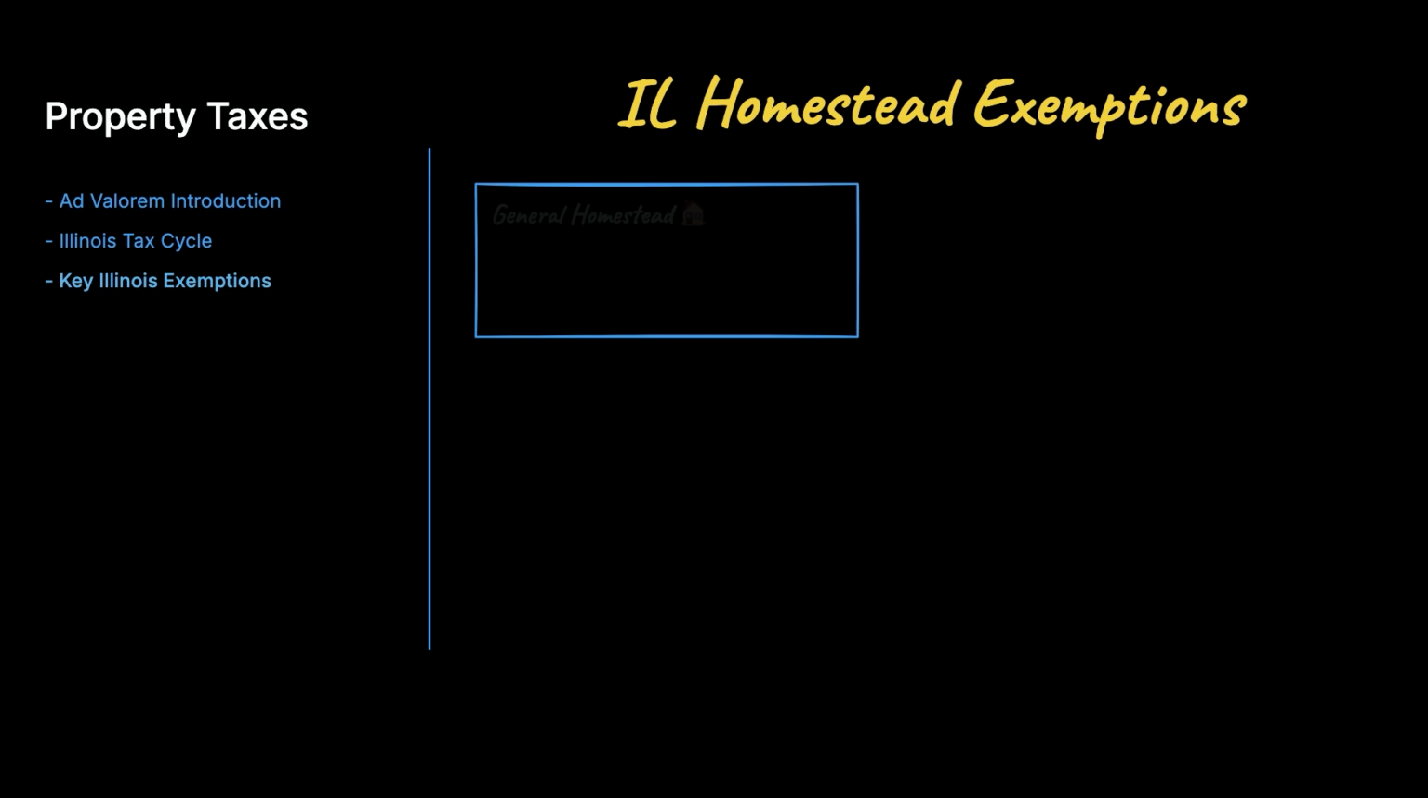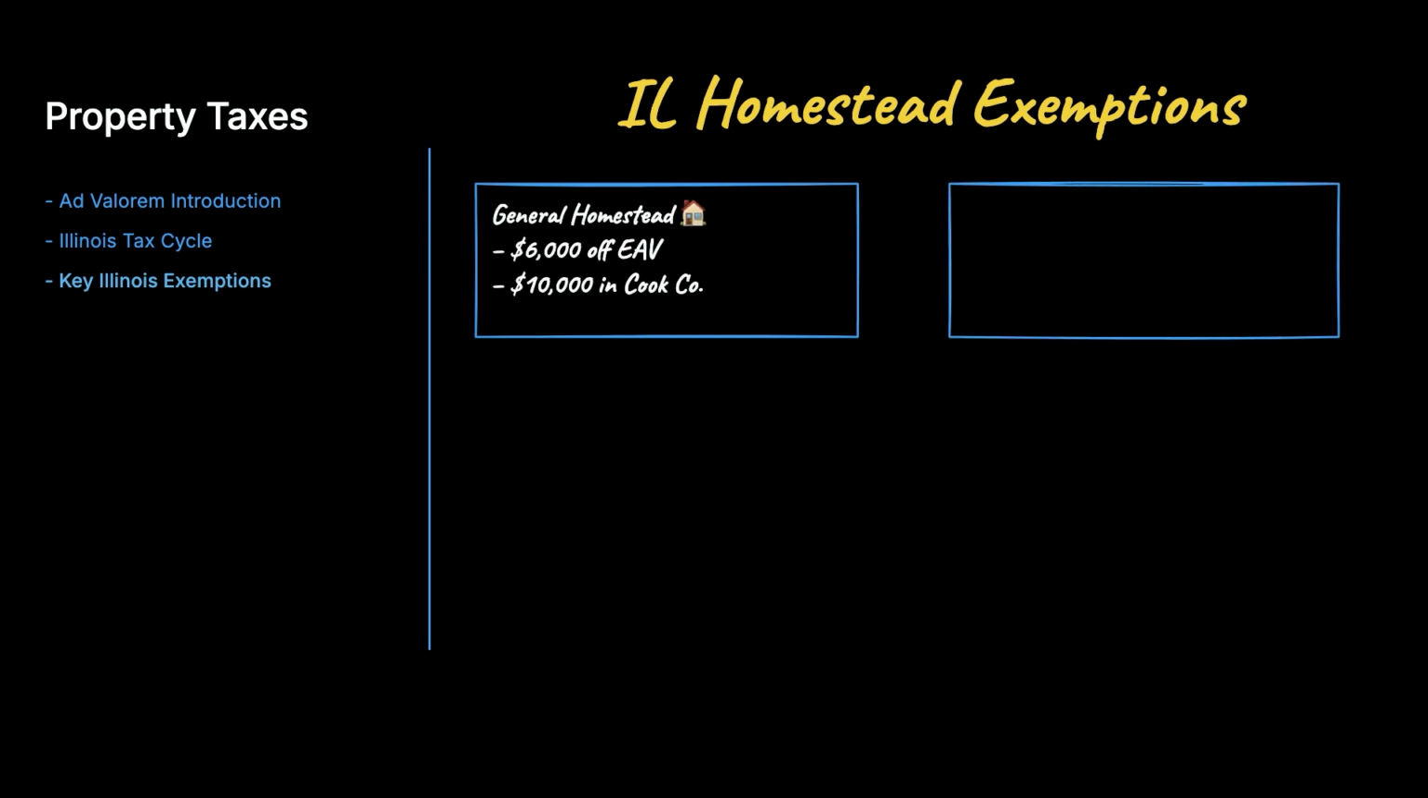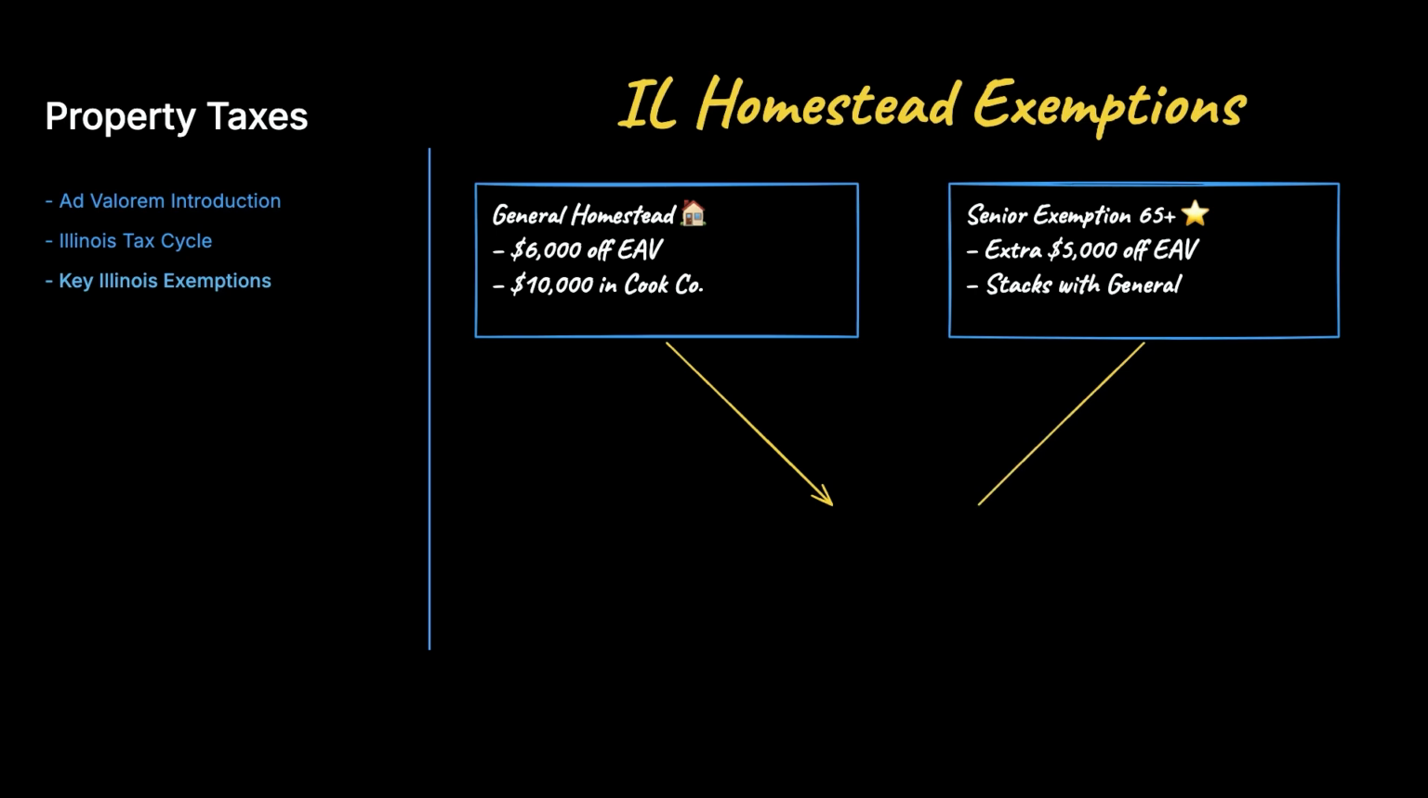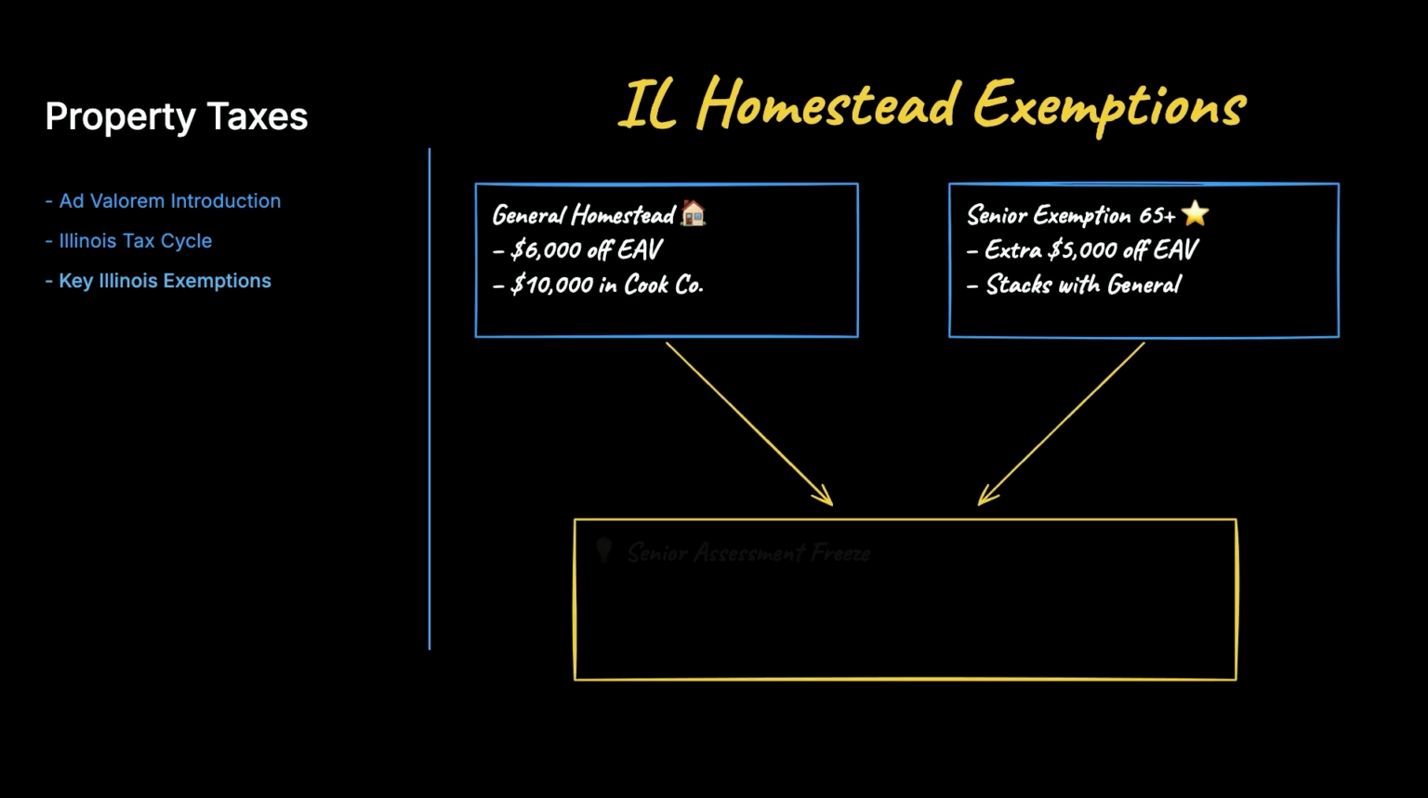Let me give you key Illinois exemptions. The general homestead exemption gives owner-occupants up to $6,000 of equalized assessed value, with $10,000 in Cook County. Seniors age 65 and older qualify for an additional $5,000 reduction. Income-qualified seniors can also freeze their value through the Senior Citizens Assessment Freeze.